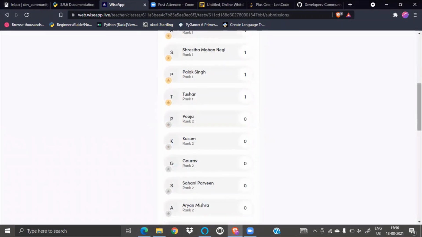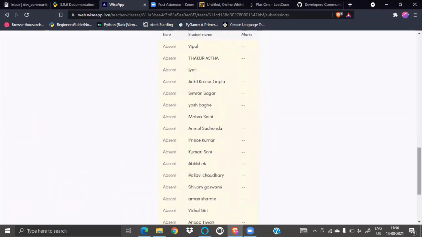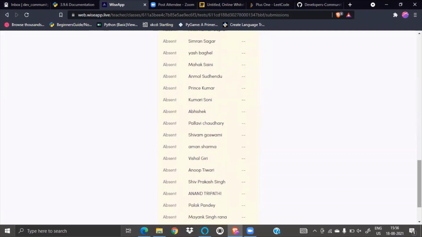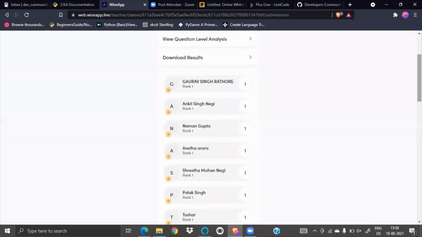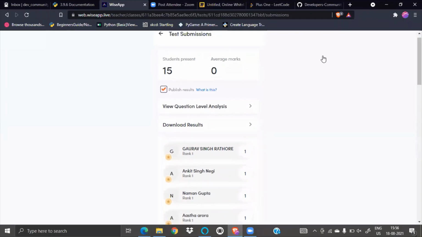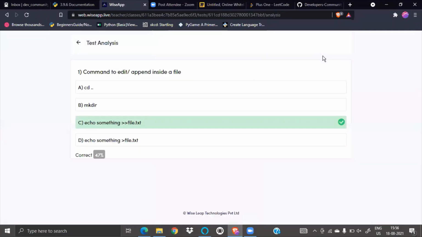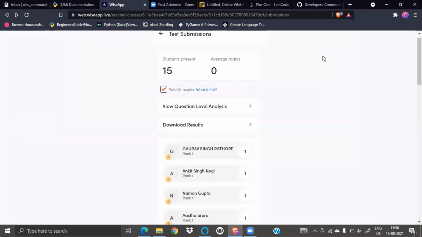If someone has a network issue, let me know, and I will increase the timing from 2 minutes to 3 or 4 minutes. Here also 47% attempted, and this is the correct one, which is double, to append something or edit something.